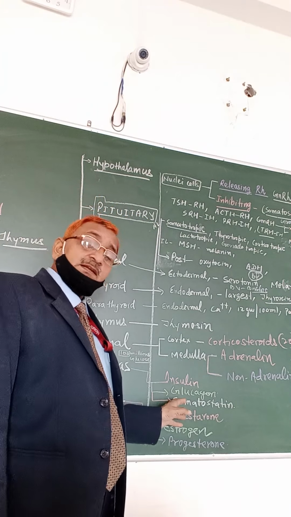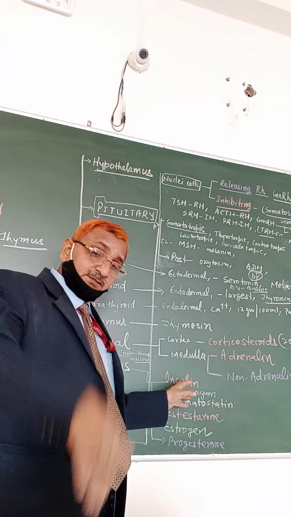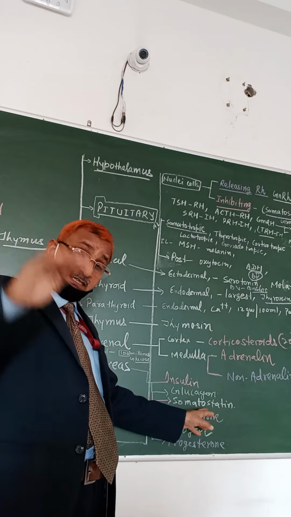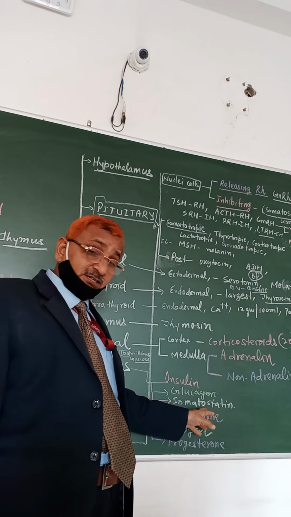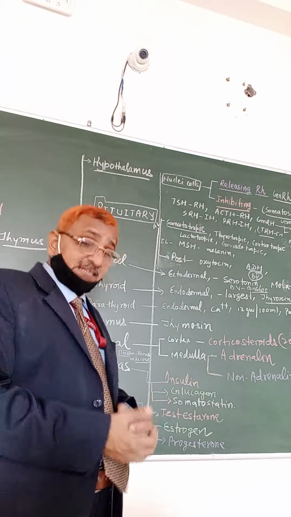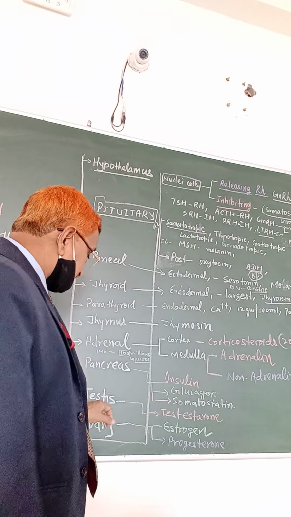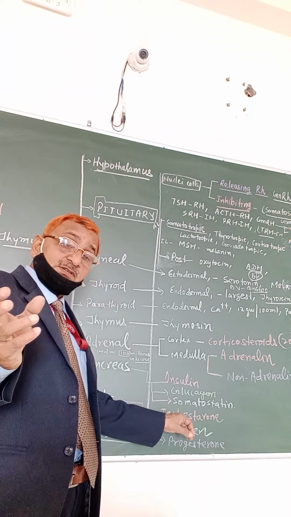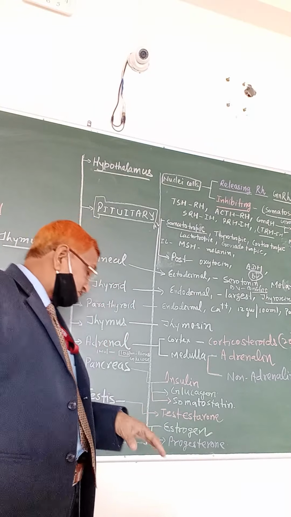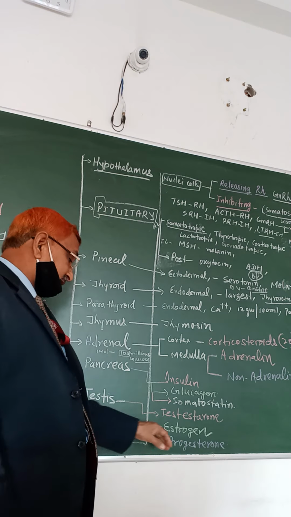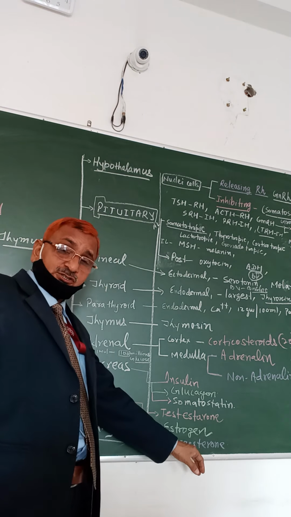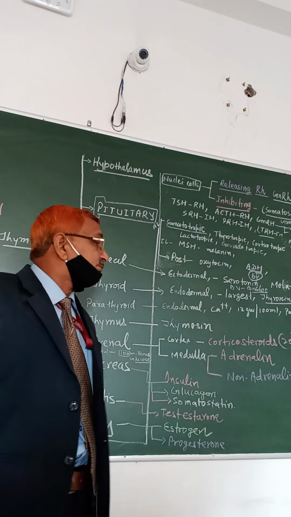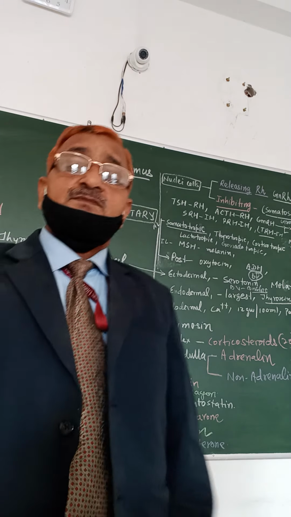The pancreas secretes three different types of hormones. Insulin drops the sugar level, glucagon increases the sugar level, and somatostatin controls the growth or degradation of fat. The testis secretes testosterone, which brings about secondary and primary sexual characters, and the ovary in females produces estrogen and progesterone. Estrogen brings about the menstrual cycle, and progesterone is the pregnancy hormone. So in a brief way, I have just explained the different types of endocrine glands.